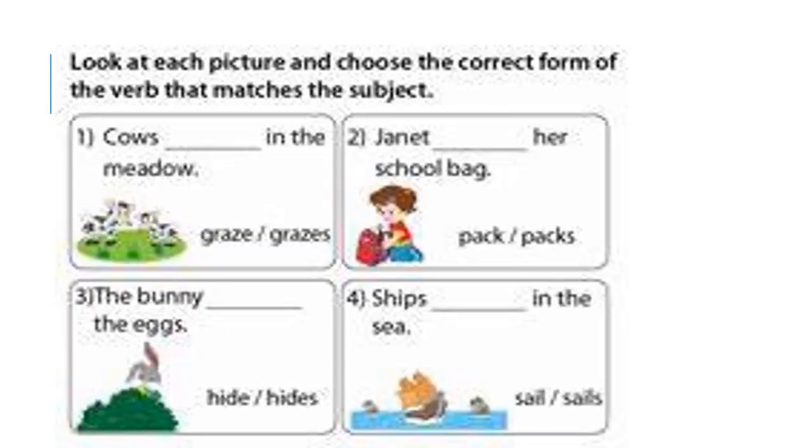Now this is for your practice. I know it's a little blurry, but we can read it very clearly. Cows dash in the meadow. Graze or grazes. Janet dash her school bag. Pack or packs. The bunny dash the eggs. Hide or hides. Ships dash in the sea. Sail or sails. Right? So I'm very sure that you will pick up these verbs very quickly.